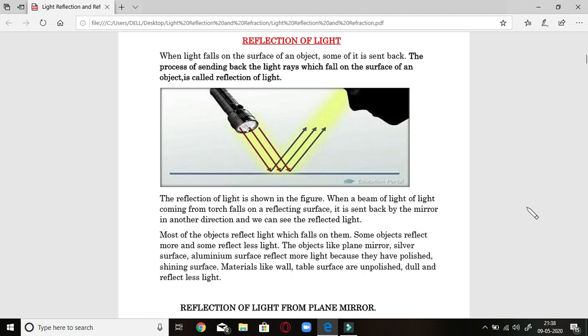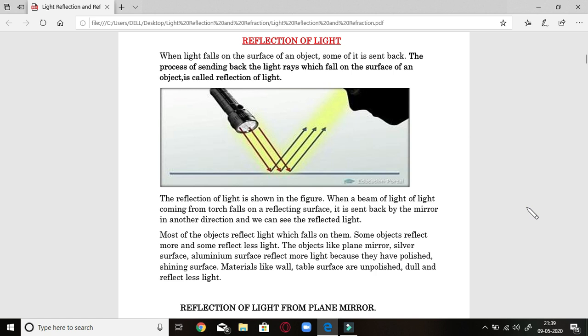As you can see here, the light is coming from the torch. It is projected toward the mirror. It falls on the mirror or a shiny surface, then it is reflected back, and that reflected light you can see easily. The reflection of light is shown when a beam of light coming from the torch falls on the reflecting surface. It is sent back by the mirror in another direction and we can see the reflected light.